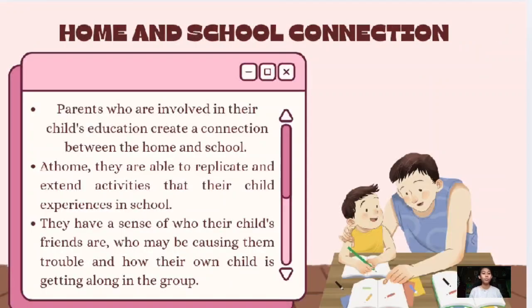Home and school connections. Parents who are involved in their child's education create a connection between the home and the school. At home, they are able to replicate and extend activities that their child experiences in school. For example, helping your children with their homework can create a bond and time for both sides. They have a sense of who their child's friends are, who may be causing them trouble, and how their own child is getting along with the group.